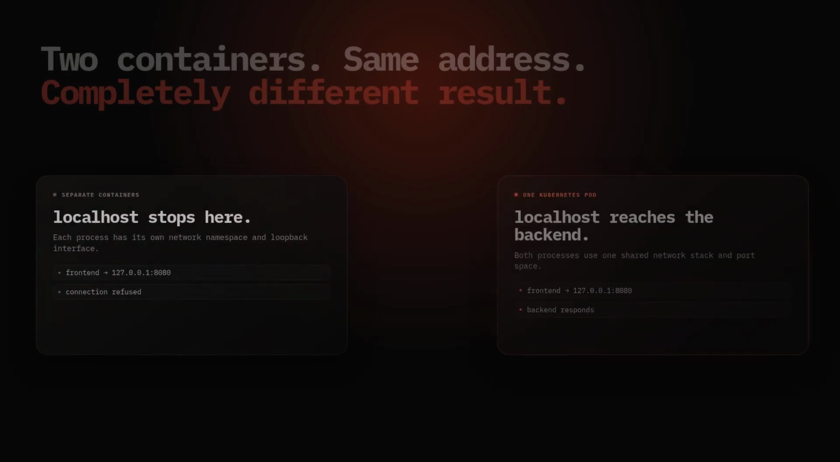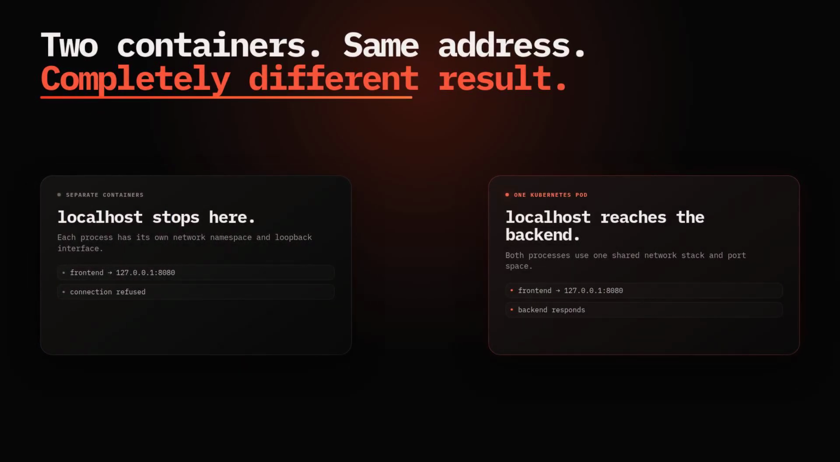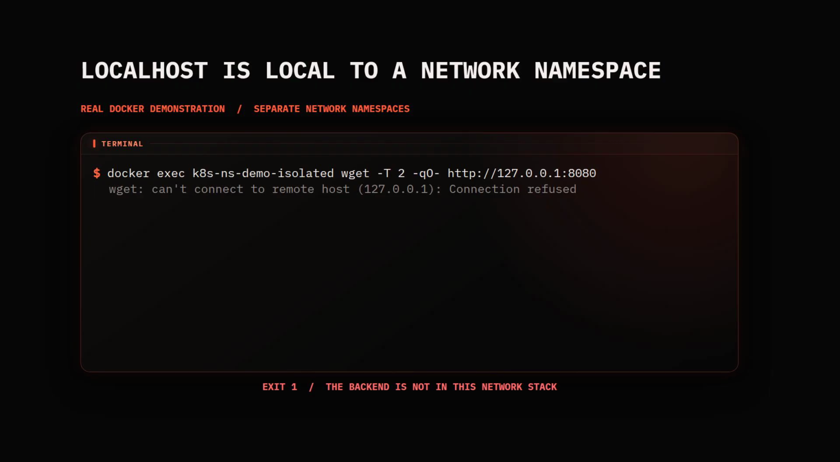Two ordinary containers do not share a localhost. If a frontend dials 127.0.0.1 port 8080, it reaches only its own network stack, not the backend next door. Put both containers in one Kubernetes pod, and that same address works. So what exactly changed? Here is the behavior on a real Linux host.